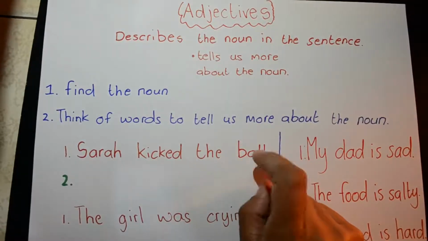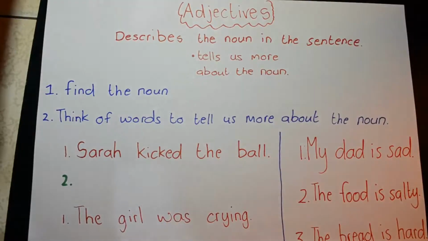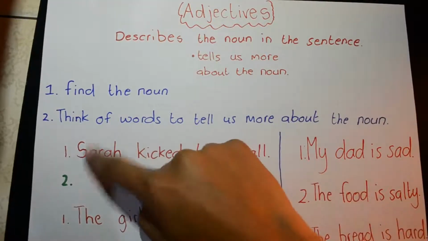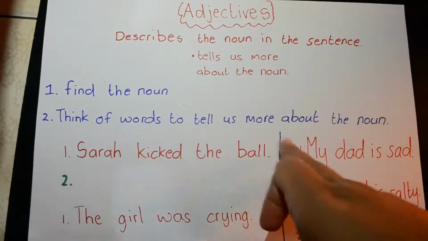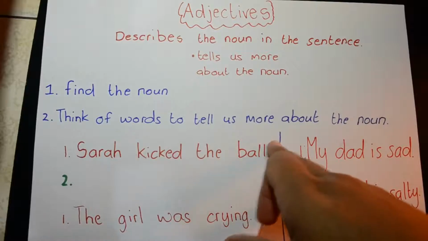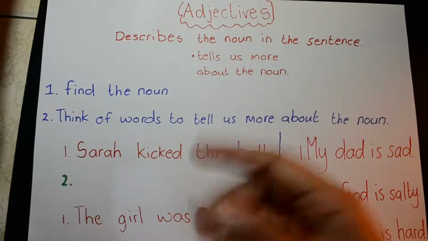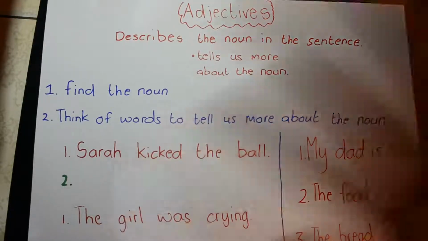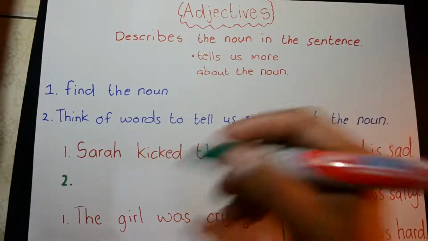Ball is also a noun because it's a thing. You can touch it, right? But we're not gonna focus on the people that much. We're gonna focus on more of the things right now. So the noun that's there is the ball, right? So I want you to think of words that would describe or tell us more about this ball. What can you say about the ball? Sarah kicked the ball. What can you tell us about the ball? So pause and do that now.